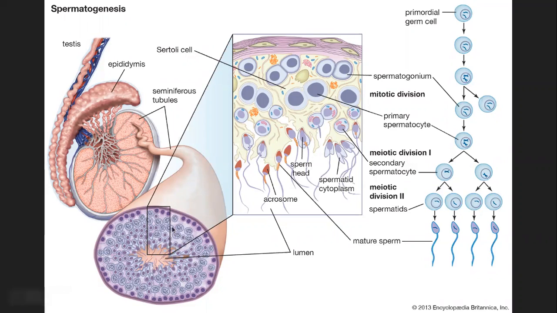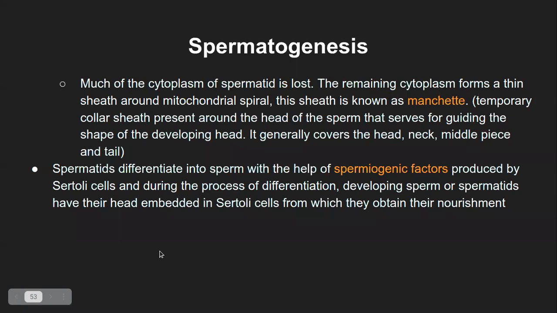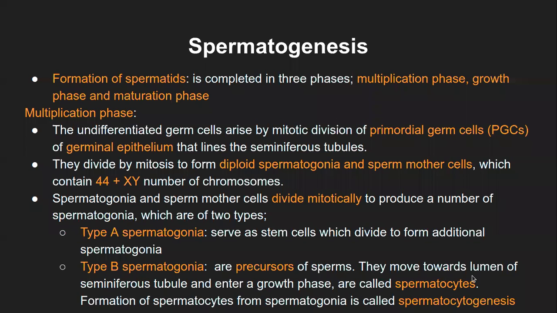As soon as type B spermatogonia are formed, they move towards the lumen of the seminiferous tubule and enter the growth phase.